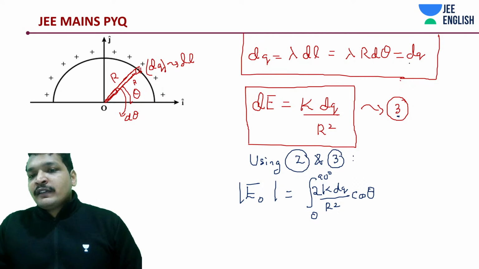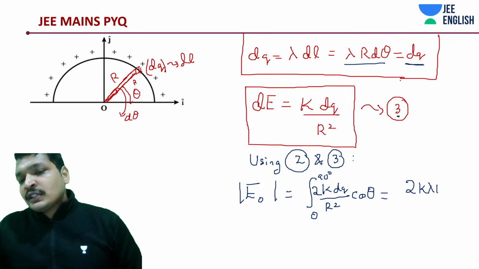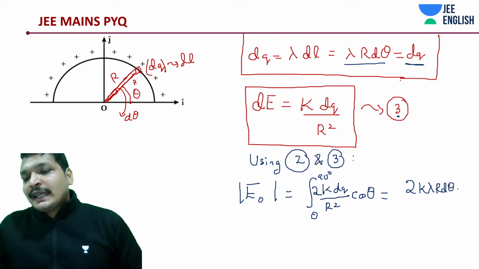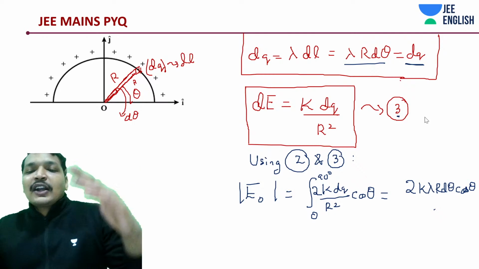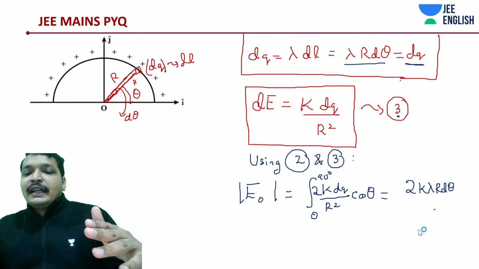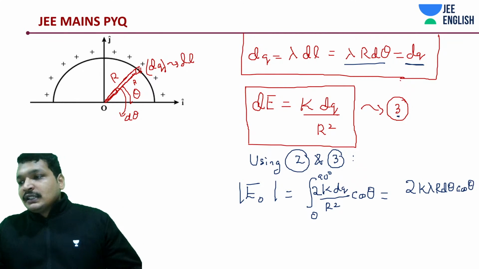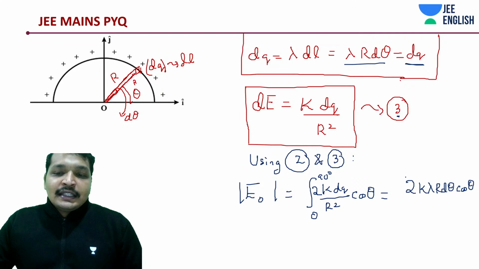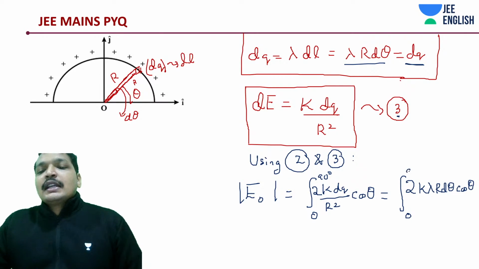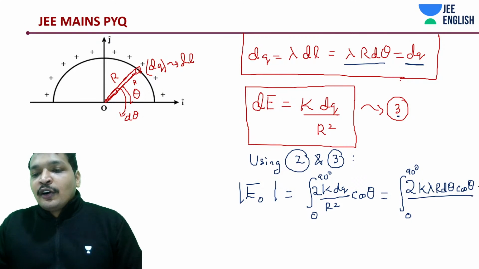And I'm going to substitute the value of dq, students. You'll notice something amazing is going to happen. What is that? That dq is nothing but lambda r d theta, where lambda is constant. So one r gets cancelled away and we have a d theta to integrate cos theta. Right? Something amazing has happened. Something easy is happening. Wow, this is something wonderful, isn't it? Simple. Really simple. Yes, you have noticed that magic of your math. Alright.